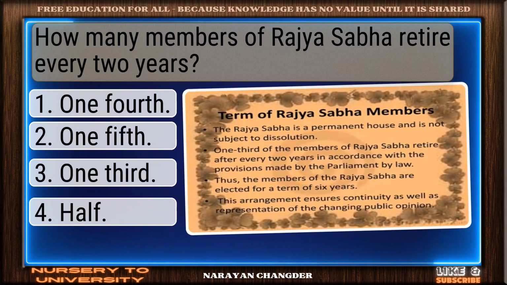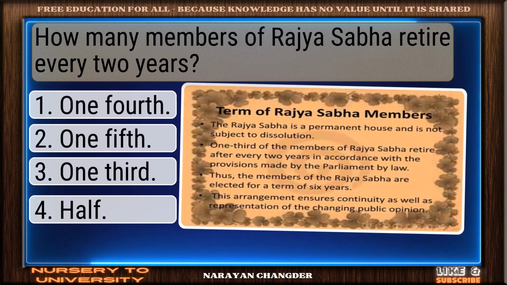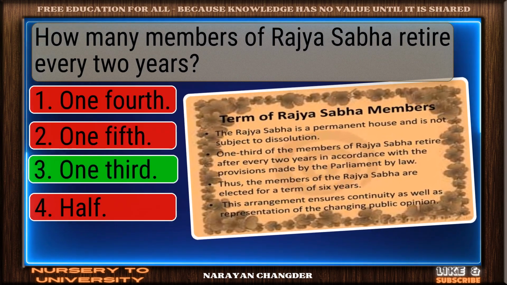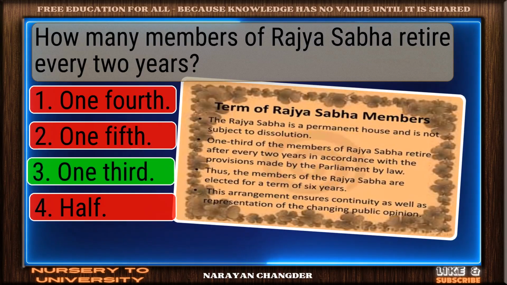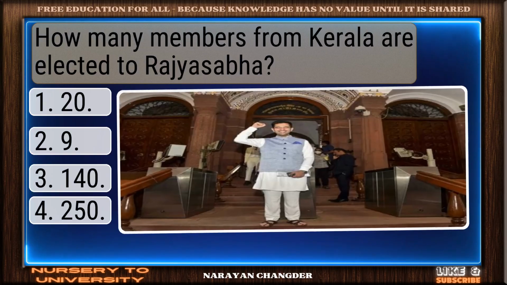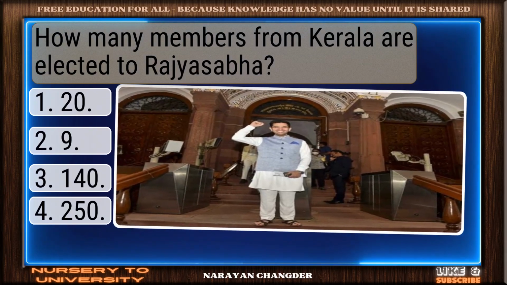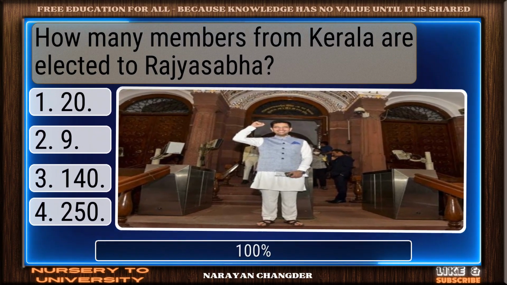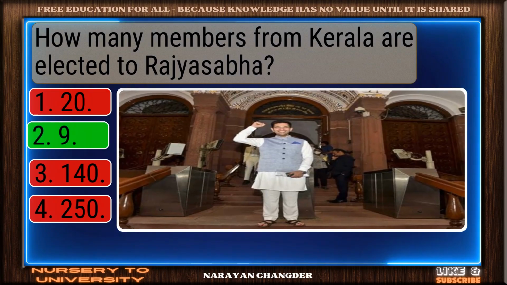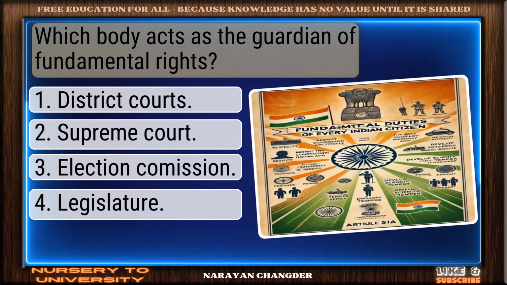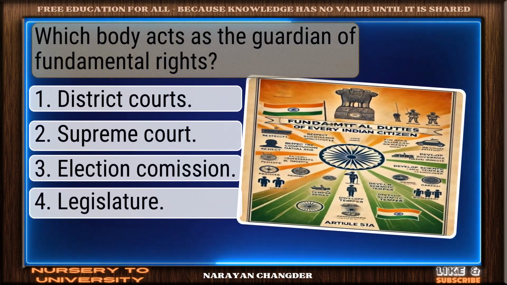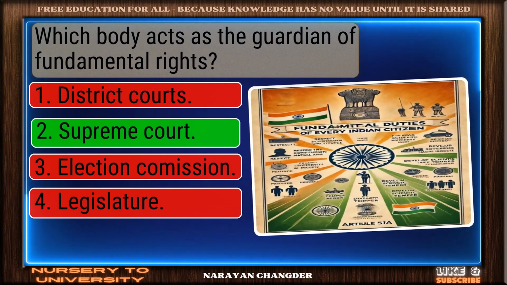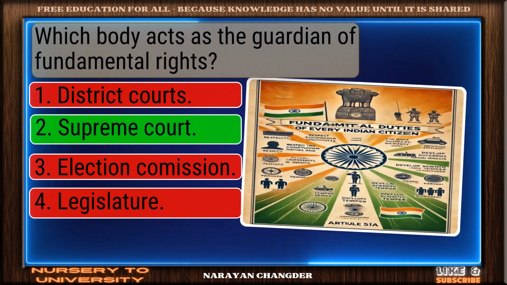Question number 93. How many members of Rajya Sabha retire every 2 years? Good job. Your answer 1/3 works well here. Question number 94. How many members from Kerala are elected to Rajya Sabha? You chose 9, and it is correct. Question number 95. Which body acts as the guardian of fundamental rights? Valid point. Supreme Court is true.